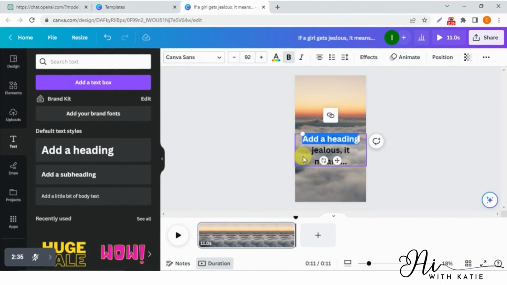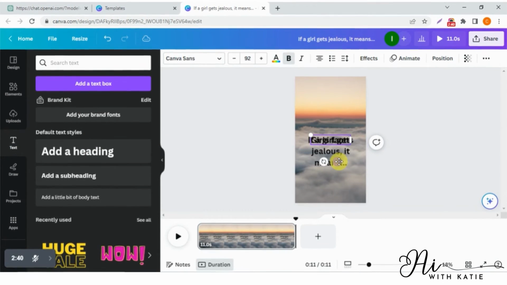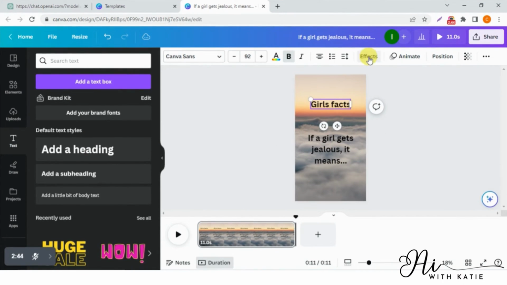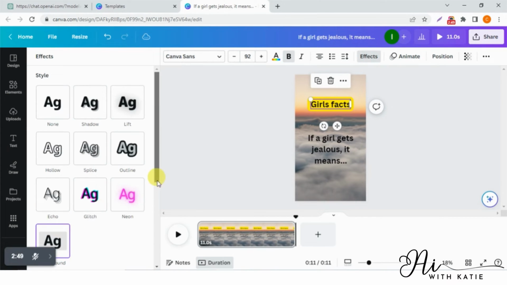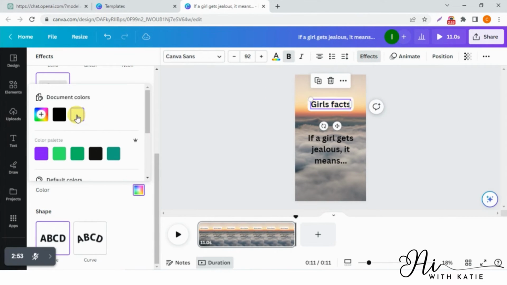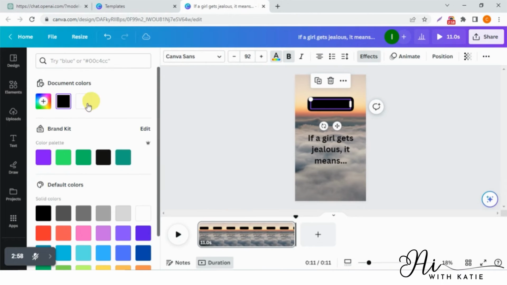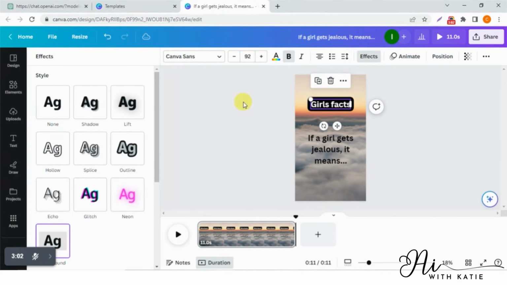Now I will add another text box over here. Then I will write the heading of girls fact over here. After that, I will add some effects over here. You can change its color, font according to whatever you like.